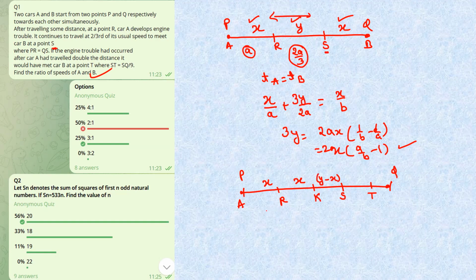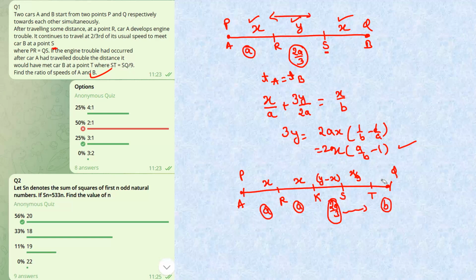Okay. So till here, A will travel with speed A. Now here it will develop a fault in the engine, and from here it will start traveling with speed 2A by 3, and they will meet over here. So this complete distance B will travel with speed B. So how much is this particular distance? It is given to us that ST is SQ by 9, and SQ is basically X. So this is basically X by 9, and this will be 9X by 10. No, sorry, X minus X by 9, so this will be 8X by 9.